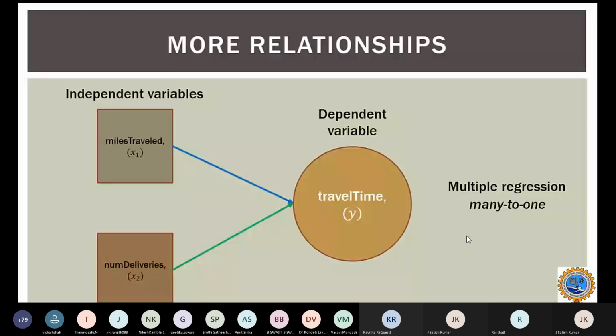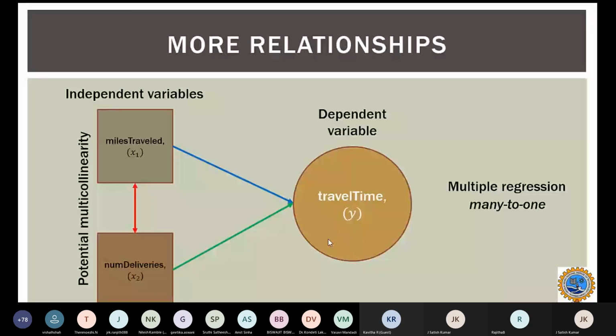But in reality, it may not always be the case. There might be potential multi-collinearity, that is, the independent variables influence each other. Then we will see how we are going to handle it.